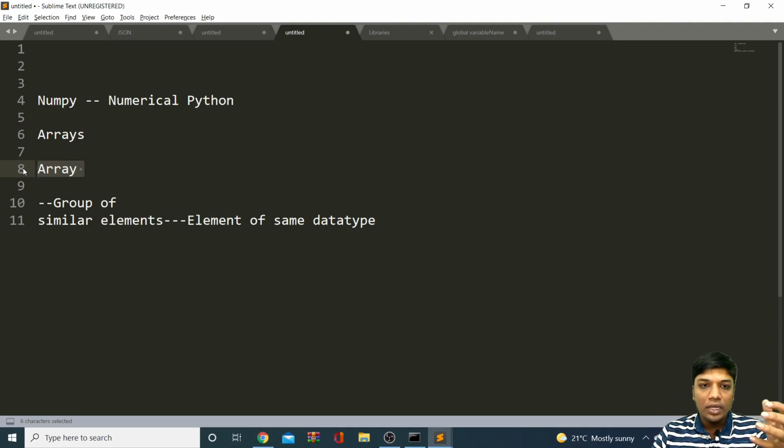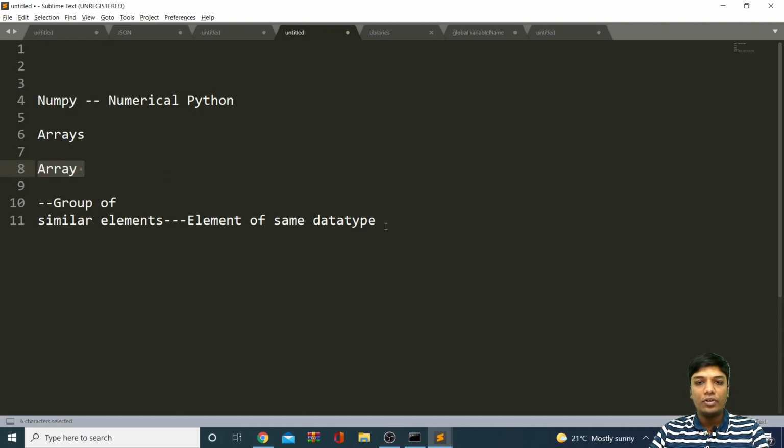In NumPy, we will be mostly working with arrays, not only single dimension arrays, but multi-dimensional arrays. That is the main reason for using NumPy. When I say multi-dimensional array, matrices come into the picture. We'll be using matrices, and data frames too, though data frames we'll use in pandas. These are table-like structures with rows and columns. NumPy has a lot of functions which can manipulate your array, and you can perform a lot of matrix-based operations using NumPy.